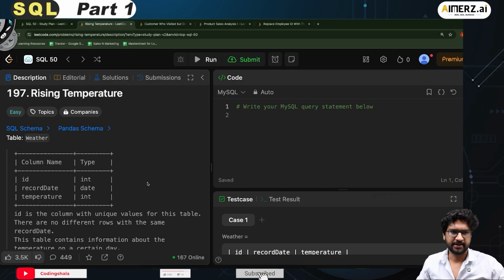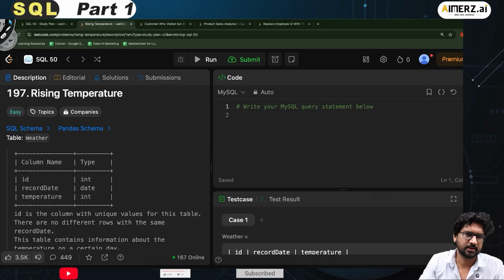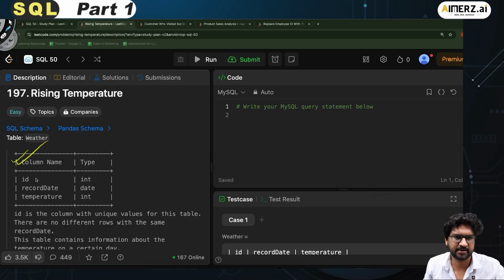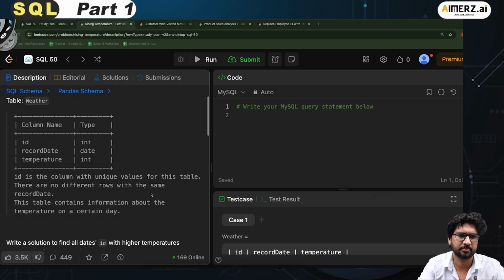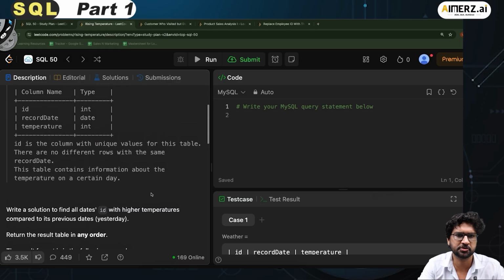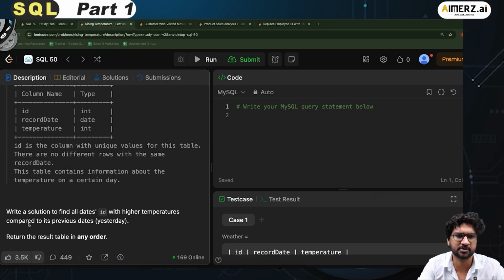This is question number 197. It says you have one table, which is weather, and it has three columns: ID, record date, and temperature. ID is the column with the unique value for this table. There are no different rows with the same record date. This table contains information about the temperature on a certain day. Write a solution to find all dates with a higher temperature compared to the previous dates.